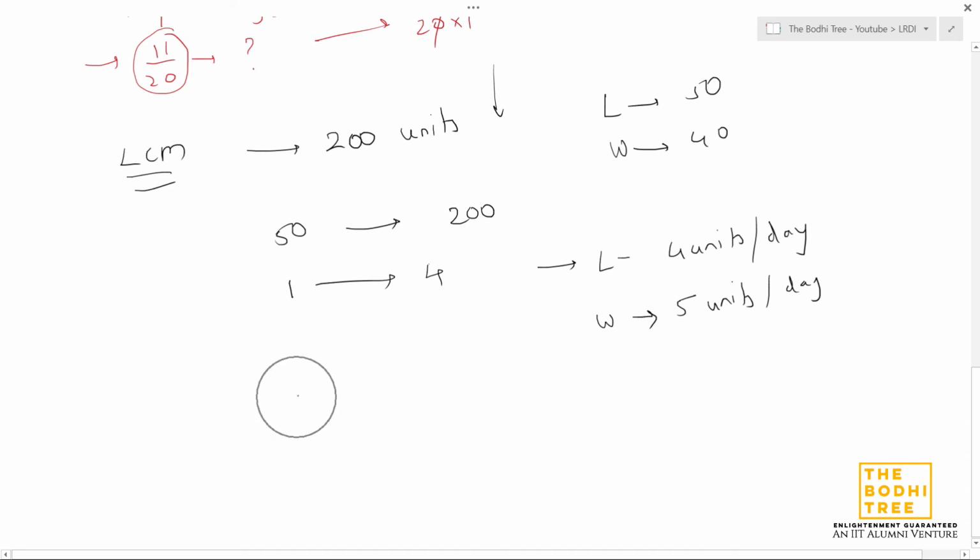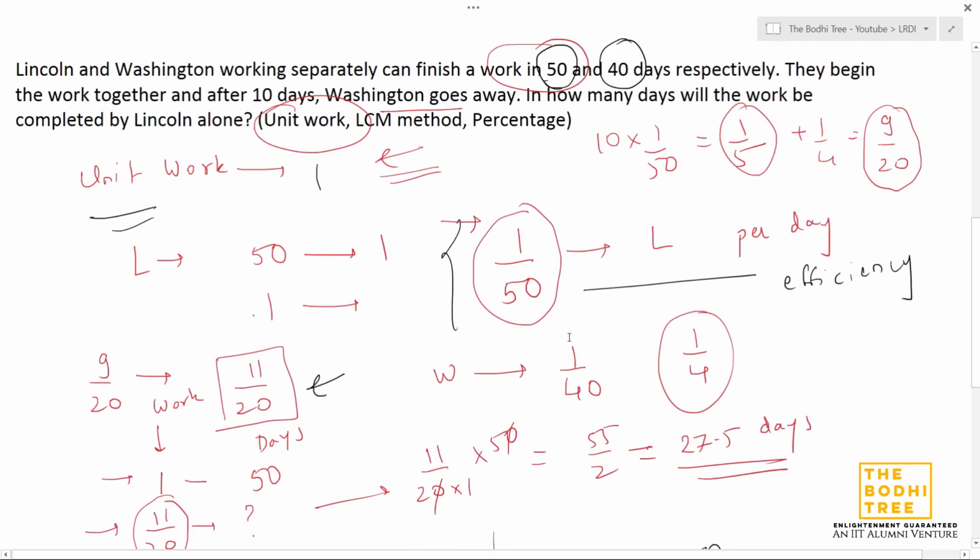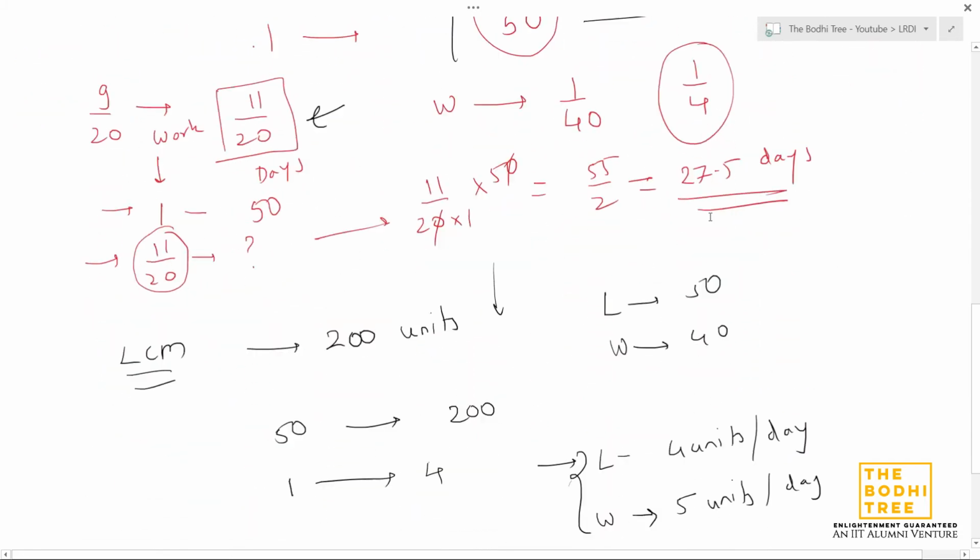So basically, Lincoln is doing 4 units of work per day. Washington is doing 5 units of work per day. They work together for 10 days. So per day together, how much work are they doing? Even here, we multiplied by 10, the number of days they worked together. 10 into 1 by 50, we got 1 by 5. Here we got 1 by 4 for Washington. We added those and got 9 by 20 work done by both of them together.